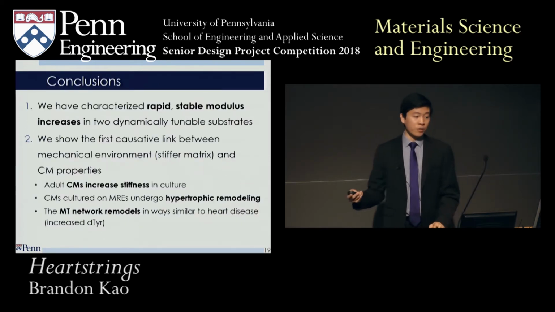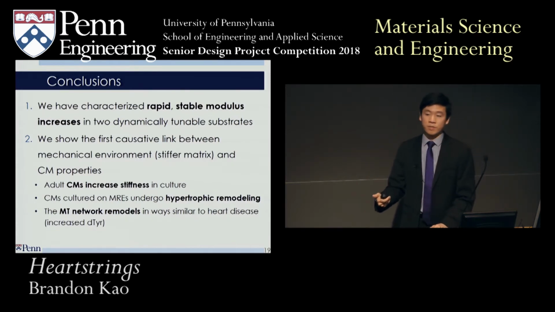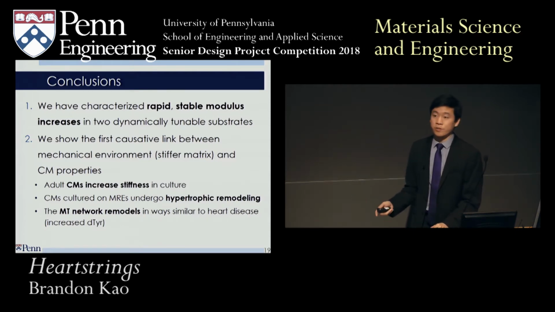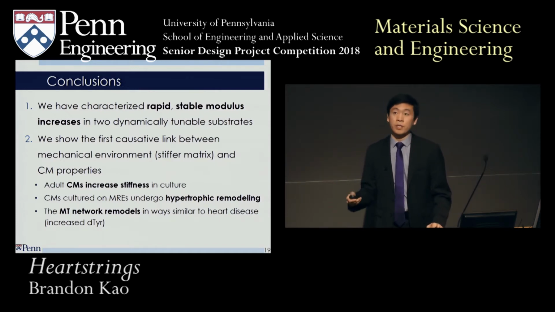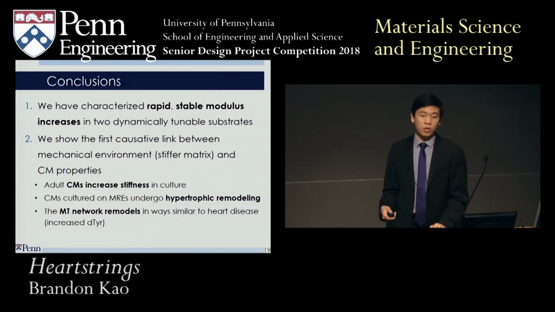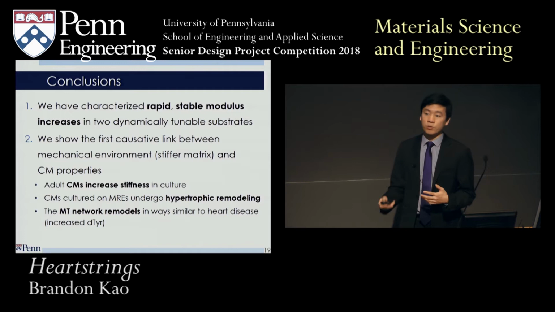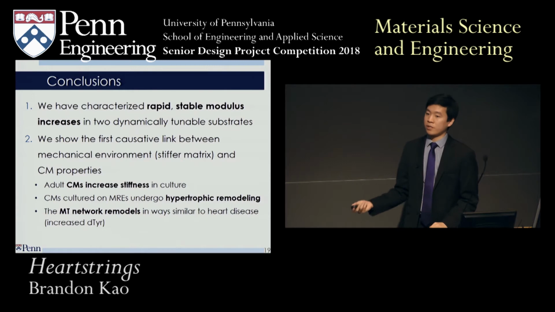So just to conclude, we have characterized the stable and rapid modulus increases in PDMS, so a 10 times increase in stiffness and a 5 times increase in stiffness in these magnetic elastomers. And using these materials, we've shown a causative link between the external mechanical environment and actual cardiomyocyte properties. So we see changes in cardiomyocyte stiffness, hypertrophic remodeling, as well as microtubule network remodeling, all in ways that are similar to heart disease. So hopefully this information gives us a better idea of the mechanism and will be useful in developing more specific and targeted therapeutics that can improve patient quality of life.